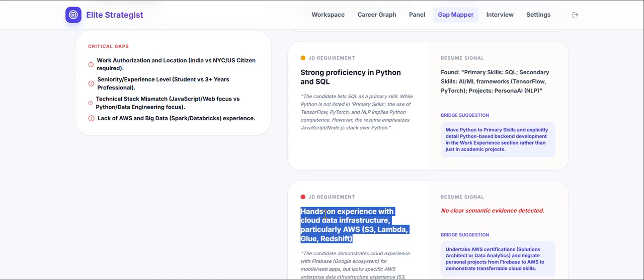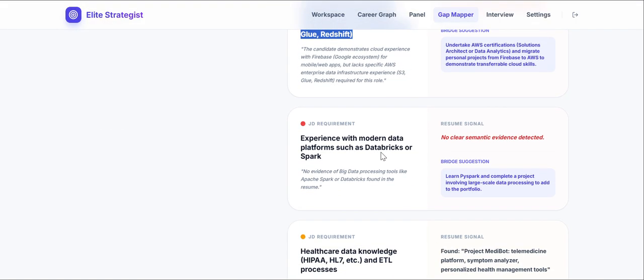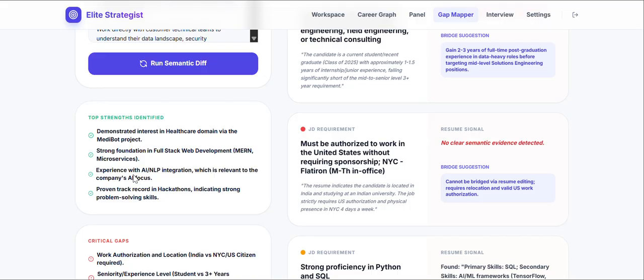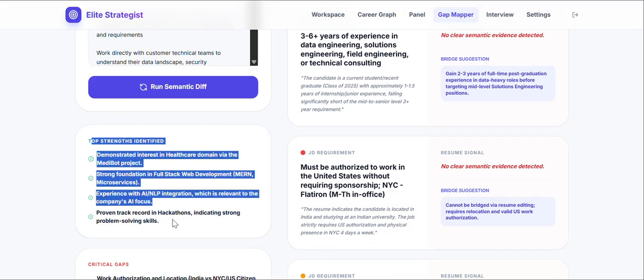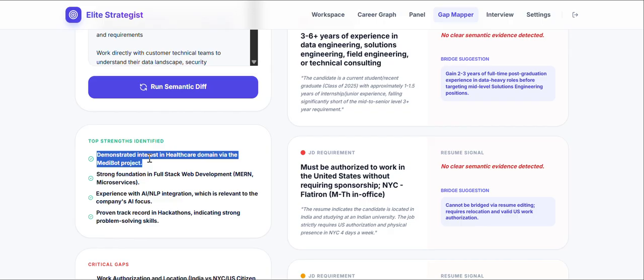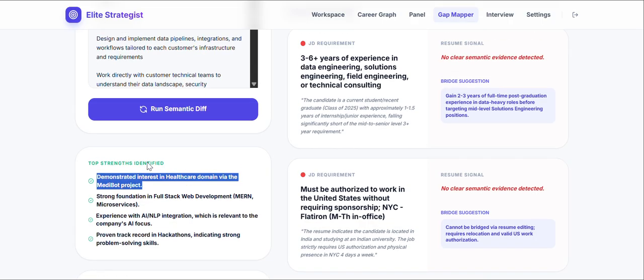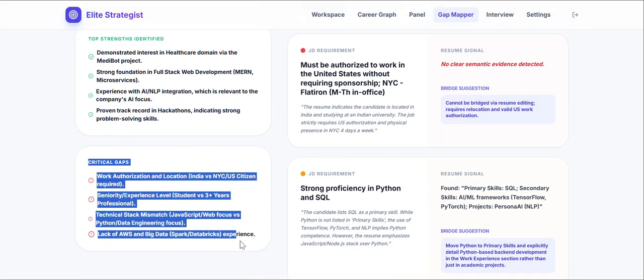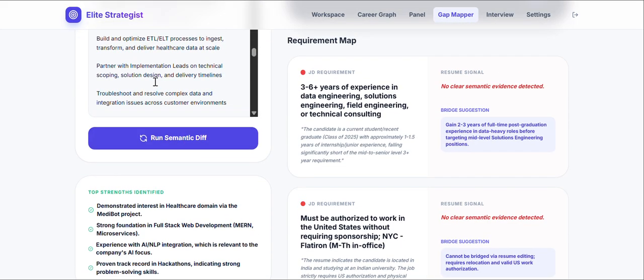They also need AWS. I don't have anything in AWS. Expertise in modern database. I don't even have anything related to database in my resume. Also, this is like HIPAA evidence, but I have worked on the Medibot, so it can be useful. So see, these are the strengths, demonstration Medibot. So I can only focus on these if I got selected for this resume. If I don't get selected, I can work on these to improve my resume for this job description.